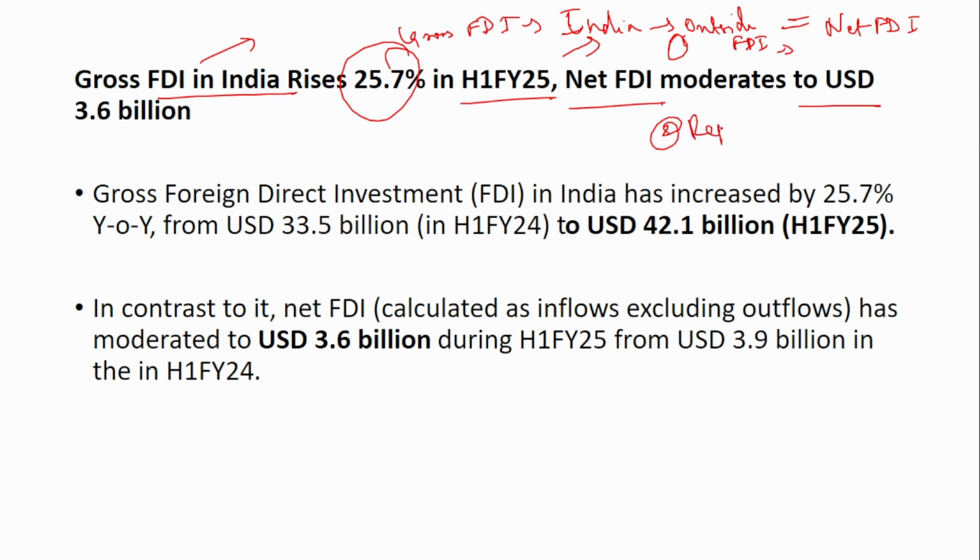The second one is repatriation. Foreign investors who have already invested in India may exit their position, or they may sell certain investments and exit. That is called repatriation. So due to these two components, that is people in India investing outside India and repatriation, the net FDI has come down compared to the previous year. The gross FDI in India has increased by 25% from 33 billion to 42 billion. But the net FDI has moderated to 3.6 billion from 3.9 billion.